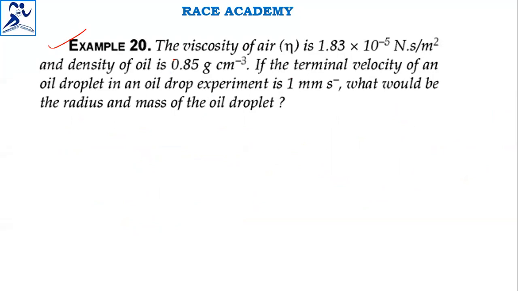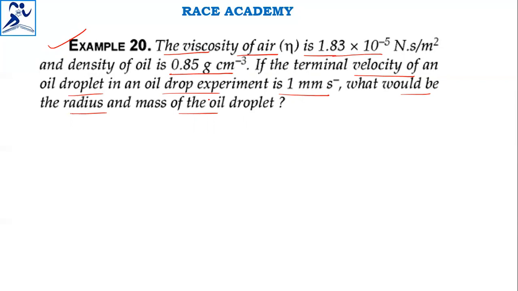Next question, that is the viscosity of air is 1.83 into 10 to the power of minus 5 and the density is 0.85 grams per centimeter cube. If the terminal velocity of an oil droplet in an oil drop experiment is 1 millimeter per second, what would be the radius and mass of the oil droplet?